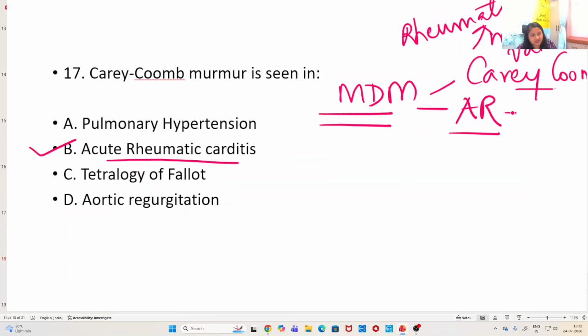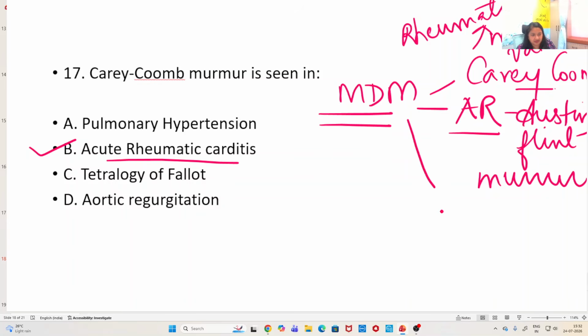In aortic regurgitation, the same mid-diastolic murmur may be heard, and that is called Austin-Flint murmur, right? And the third one is the mid-diastolic murmur of mitral stenosis. Mitral stenosis that has occurred as a consequence of rheumatic fever will present with a mid-diastolic murmur.